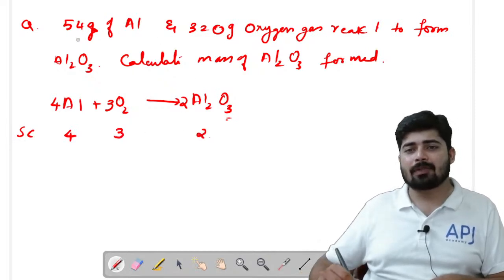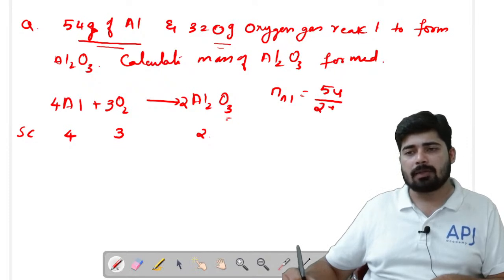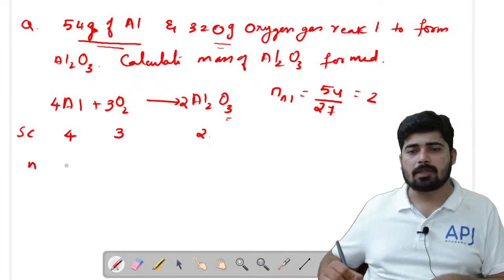Now they have given us the weight, not the moles. So we have to find the number of moles of aluminum. Number of moles of aluminum is the weight of aluminum, that is 54, divided by the gram atomic mass of aluminum, that is 27, which is equal to 2. So here the number of moles of aluminum is equal to 2.